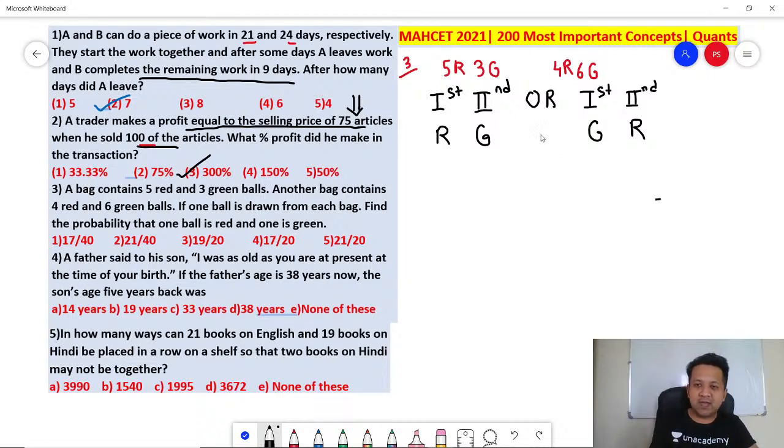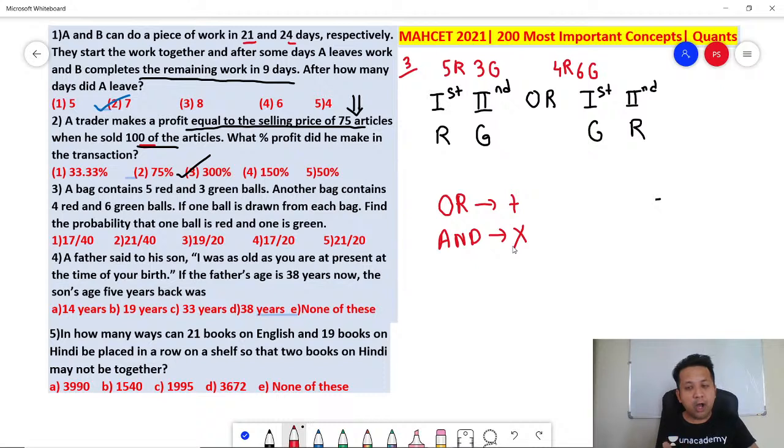So whenever you say or, remember, if someone doesn't know, I must write it down. You should know this. Or in quants always means plus, and means multiplication. You can never forget this. It is either scenario 1, which is this, or scenario 2, which is this.